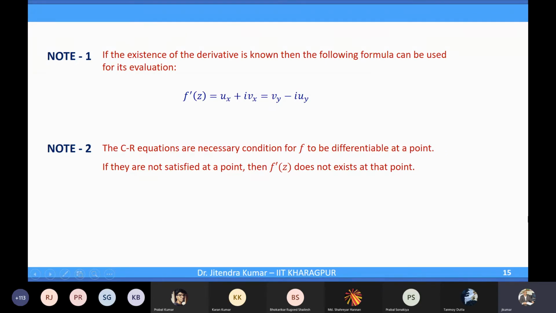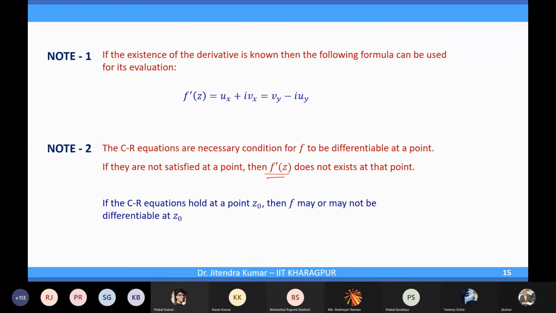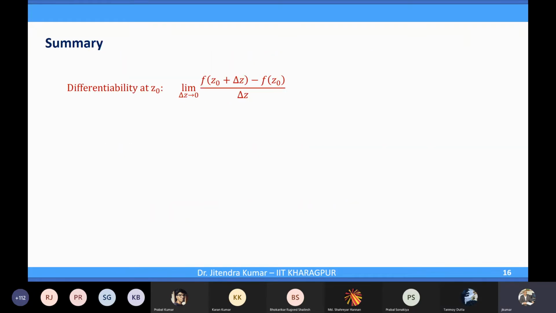If the CR equations are not satisfied, then f prime z does not exist at that point. If the CR equations hold at a point z naught, then f may or may not be differentiable at z naught. Because these are necessary conditions. CR equations hold, but f may or may not be differentiable at z naught. Clear? Yes, sir. Very good.